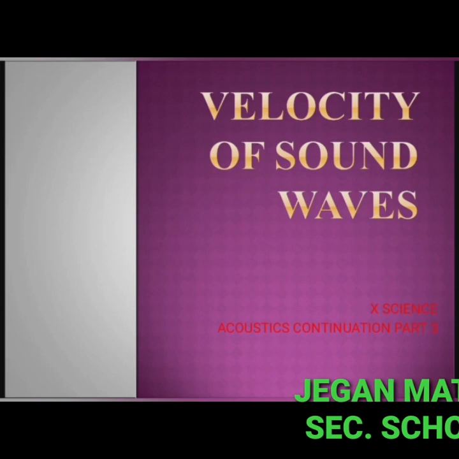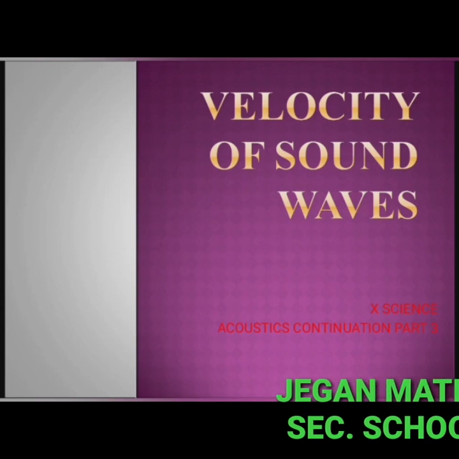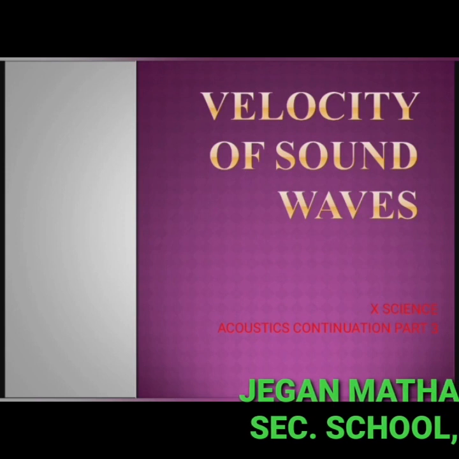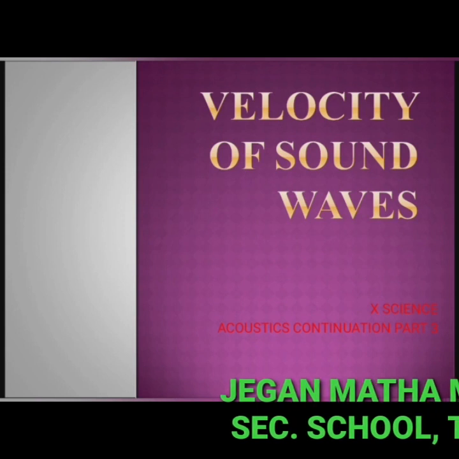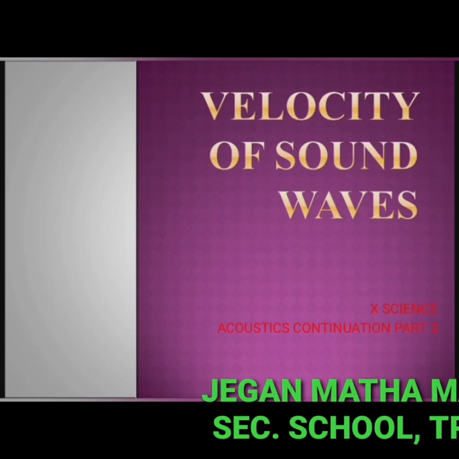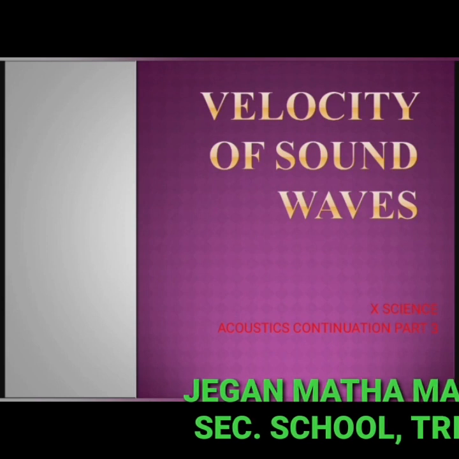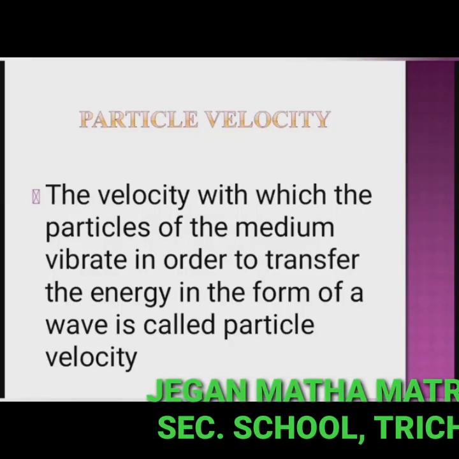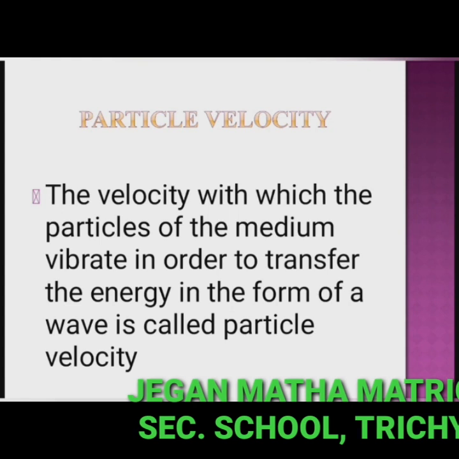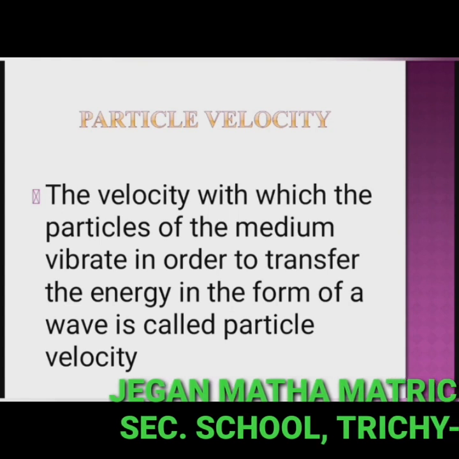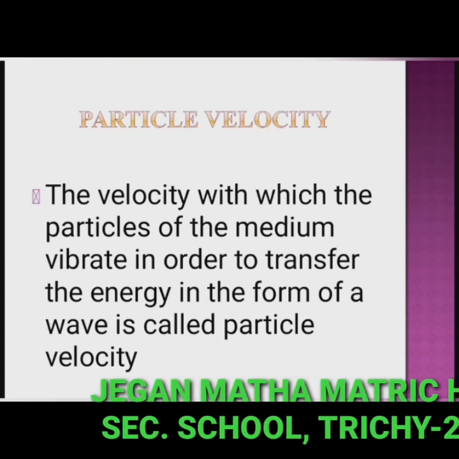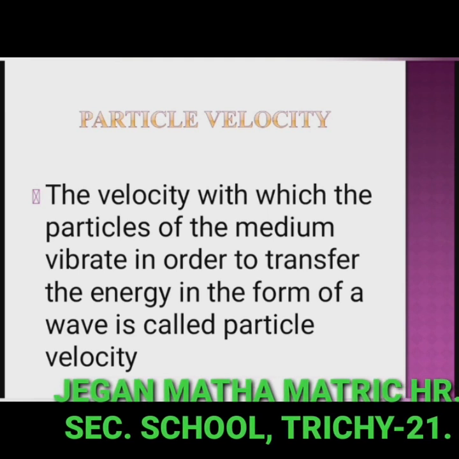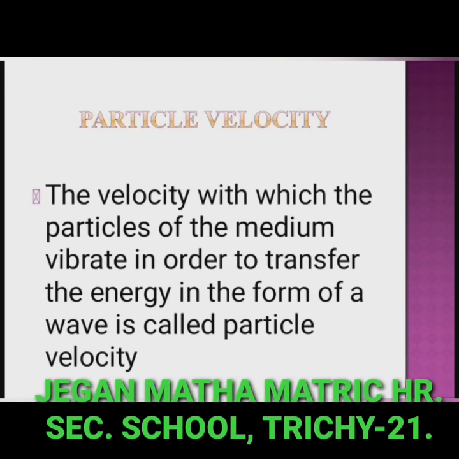When we talk about the velocity associated with any wave, there are two velocities, namely particle velocity and wave velocity. We know that the SI unit of velocity is meter per second. So the first one is particle velocity. The velocity with which the particles of the medium vibrate in order to transfer the energy in the form of a wave is called particle velocity.